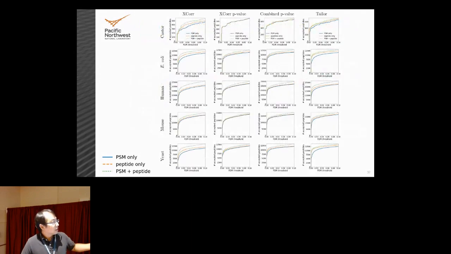We did this for a bunch of data sets. We did this for 5 data sets: castor, E. coli, human, mouse, and yeast, as well as using 4 different score functions: x-score, x-score p-value, combined p-value, and Taylor. And across this, we find that PSM and peptide, that third method that I discussed, that's shown in green on these plots, discovers an average of 17% more peptides than PSM only at a 1% FDR.